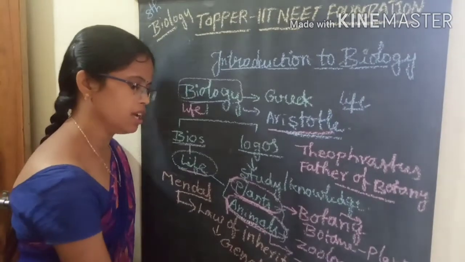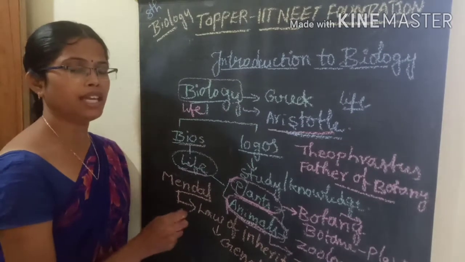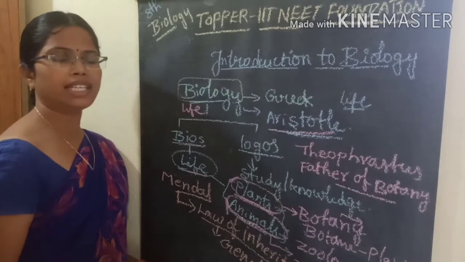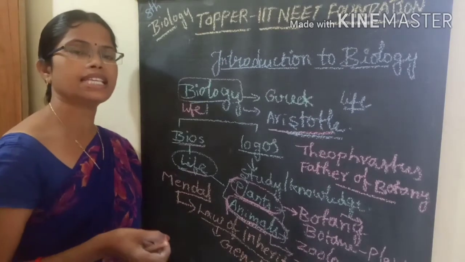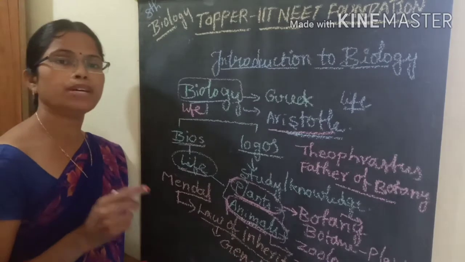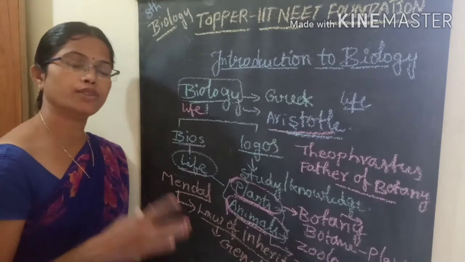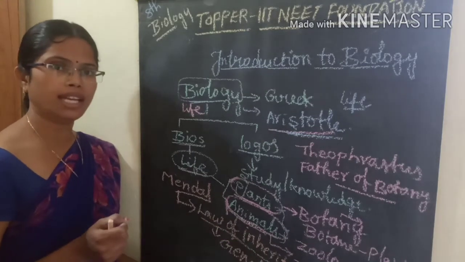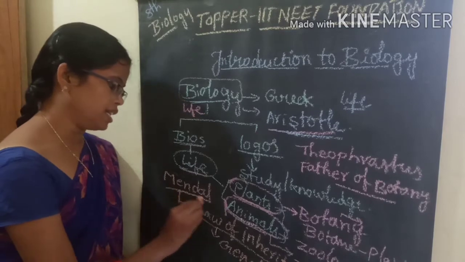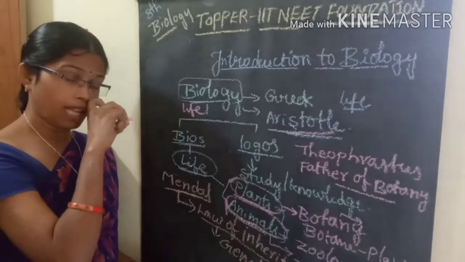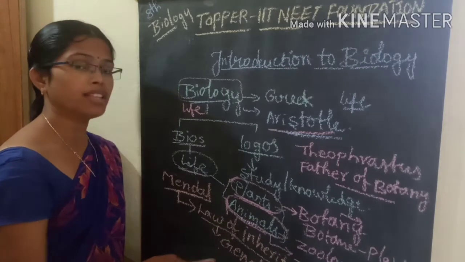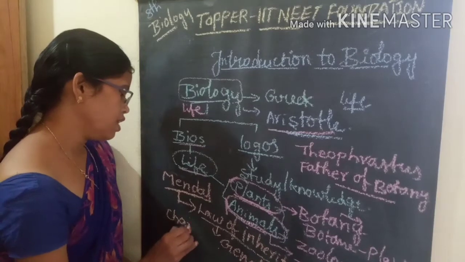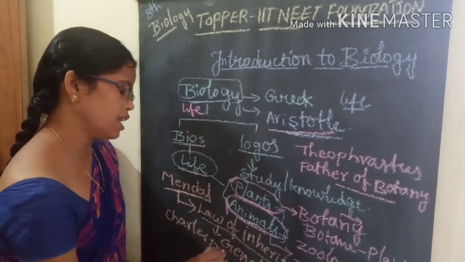What is that science? Genetics. In genetics, Mendel mainly proposed some laws about the inheritance. Inheritance or heredity means the characteristics which are transferred from parents to the offsprings. That process is called inheritance, and the scientist is Mendel. So that's why Mendel is considered as father of genetics. And another scientist we know familiarly is Charles Darwin. Who is that? Charles Darwin.